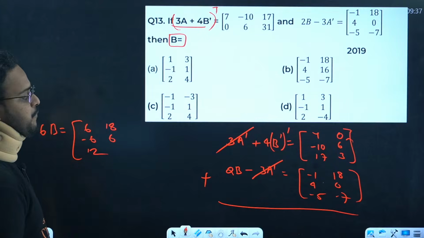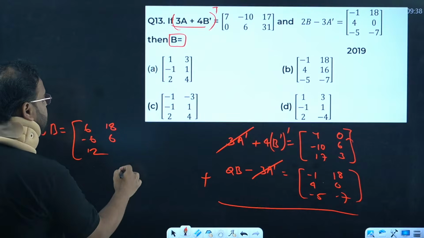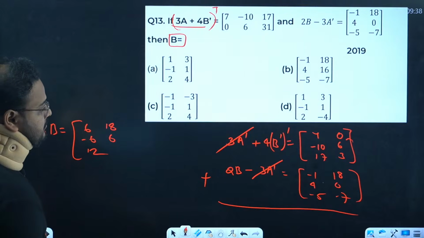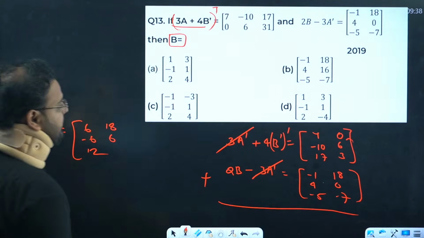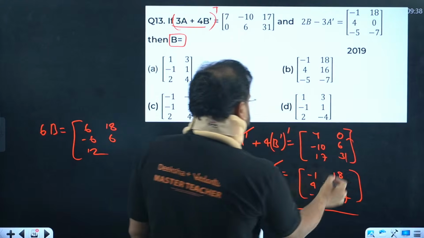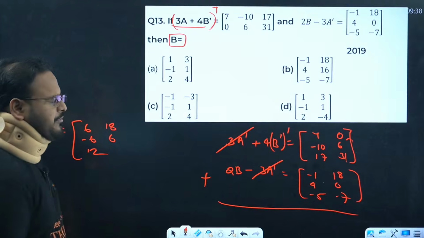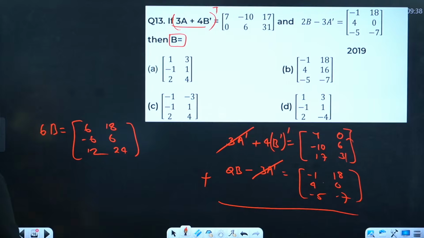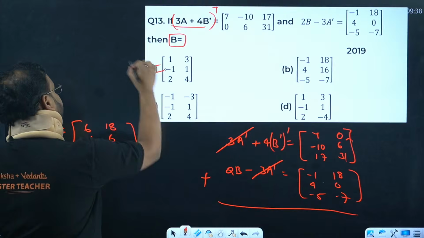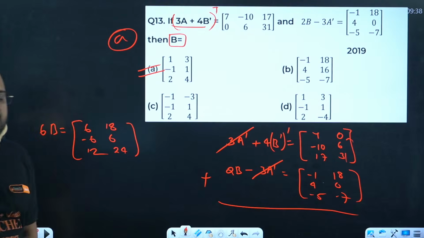And 3 minus 7 is minus, excuse me, something is wrong. 31, right? Yeah. 31 minus 7 will be how much? 24. Now divide everything by 6, you'll get the answer. Answer is option A only. So everyone was right.